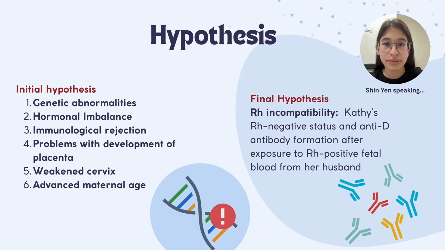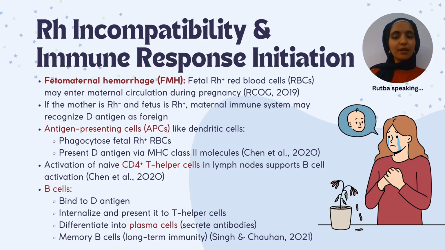Based on Kathy's history, several initial hypotheses were considered. This included genetic abnormalities, hormonal imbalance, immunological rejection, placenta development issue, a weakened cervix, and advanced maternal age. After evaluating all these factors, the most likely cause pointed to Rh incompatibility. Let's talk about Rh incompatibility and immune response initiation.